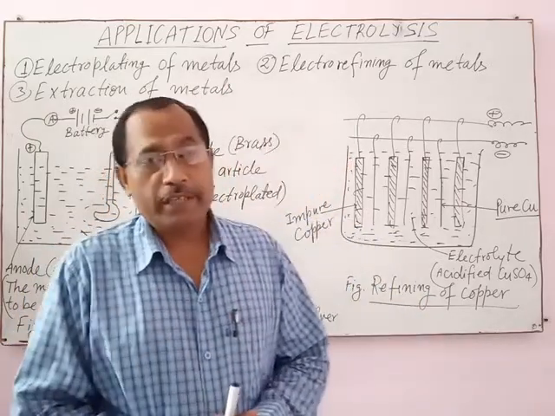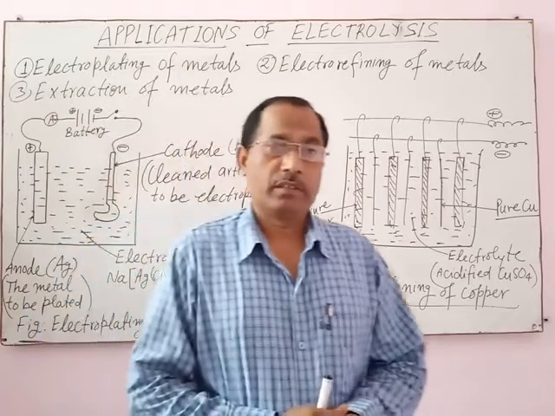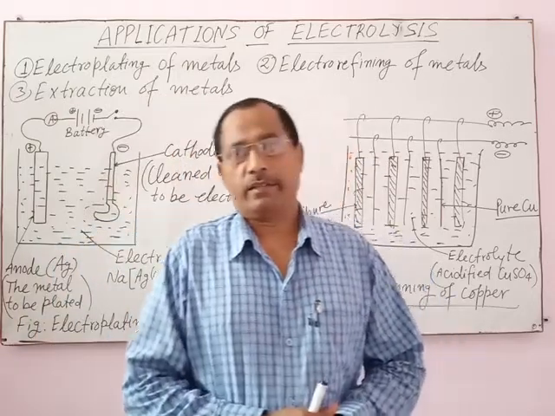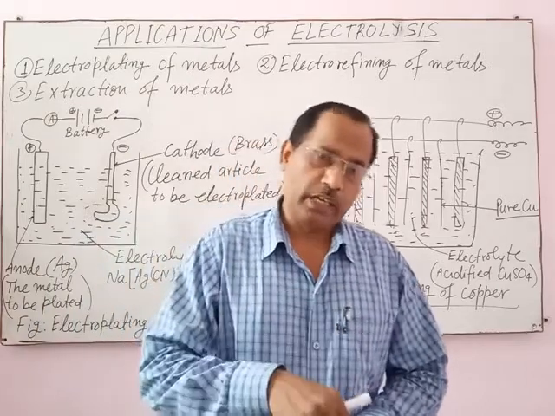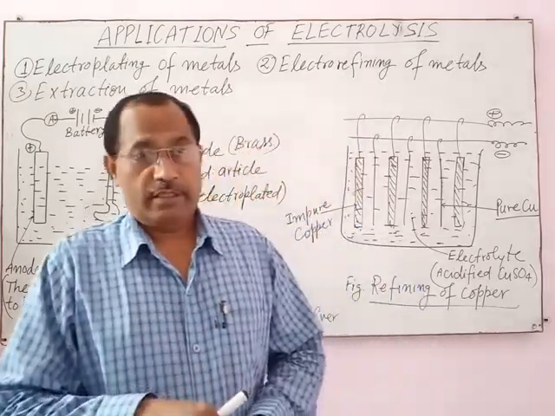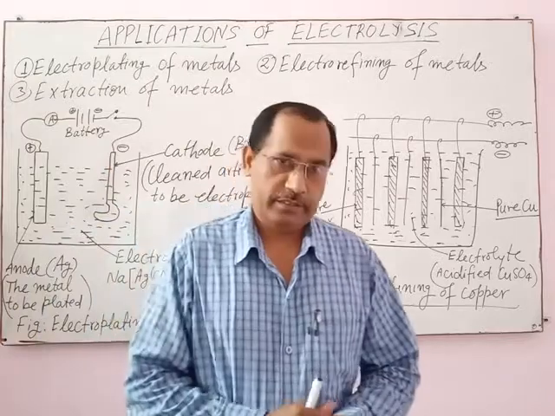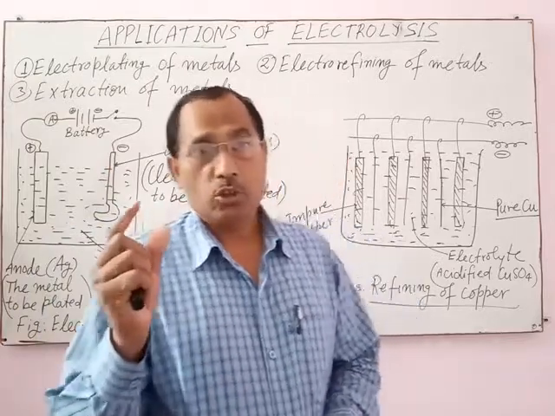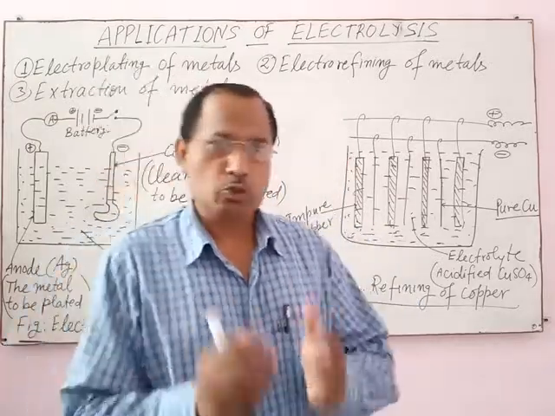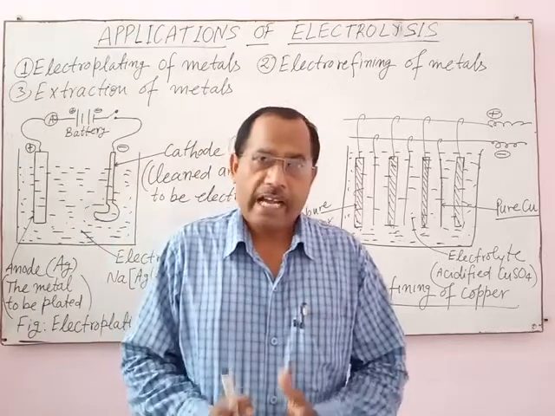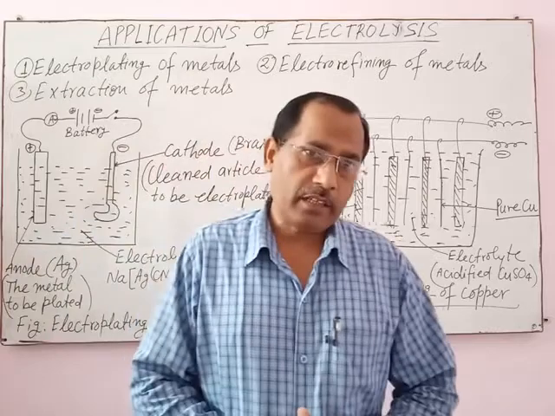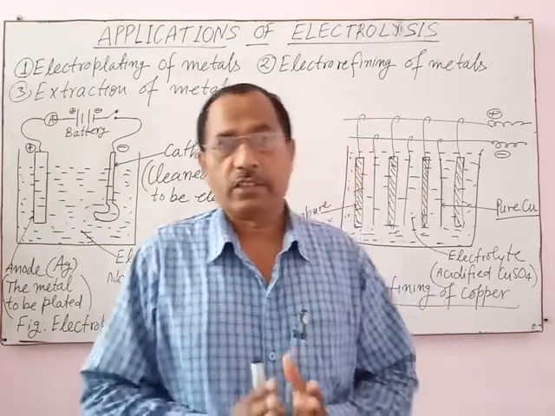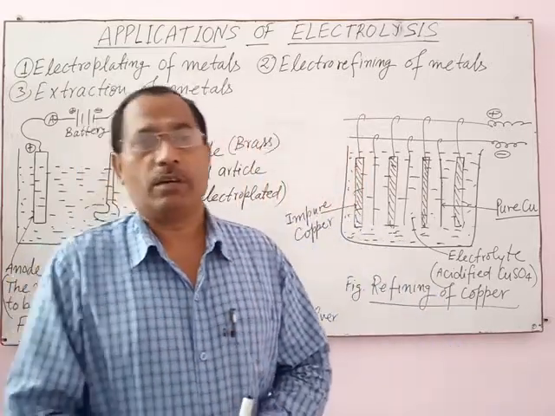Cathode is always made up of inferior metal, means metal on which electroplating is carried out, and anode is made of superior metal, means superior metal acts as anode and inferior metal acts as cathode in the process of electroplating.